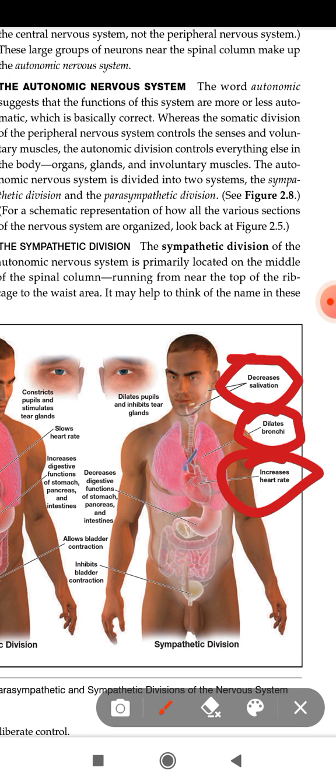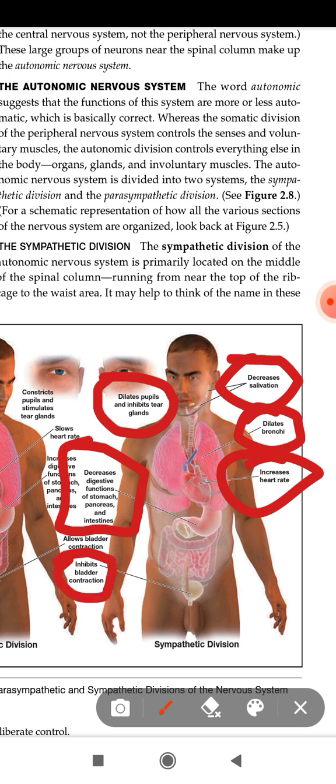The pupil dilates so that more information can be absorbed, meaning more light may be absorbed by your pupil. Digestive functions of the stomach, pancreas and intestine decrease. Bladder contraction is inhibited, meaning everything in your bladder may go out if your fear is of extreme level, and this may also lead to your death or fainting in such a scenario.